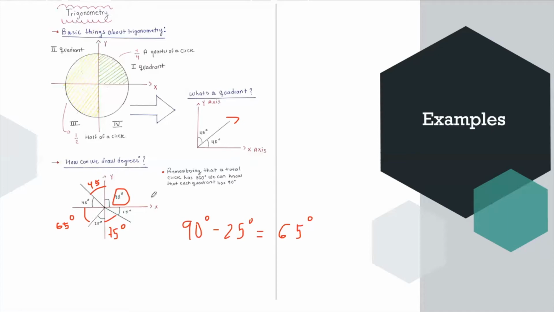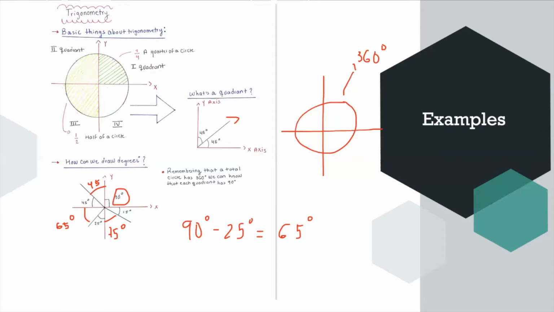So that's how we can draw all the angles in a quadrant, or in the four quadrants, knowing that if we draw the axis, in total we have 90 plus 90 plus 90 plus 90. Remembering that a total circle has 360 degrees, we can know that each quadrant has 90 degrees. So the total of the circle is going to be 360 degrees.